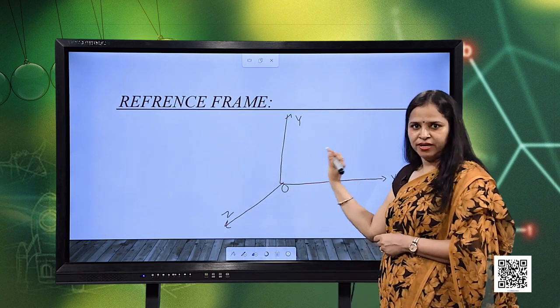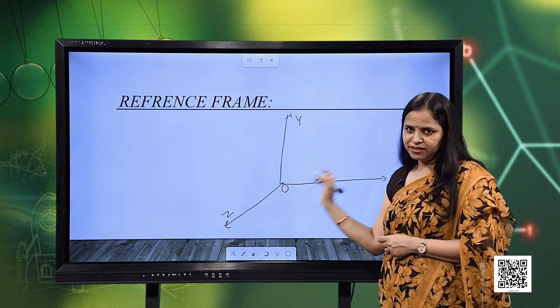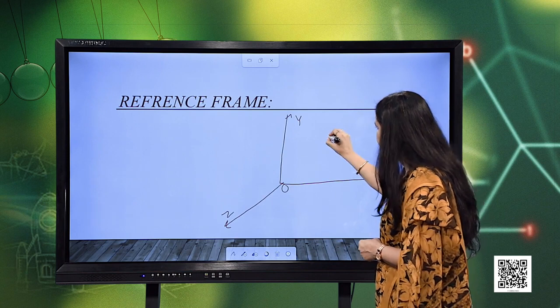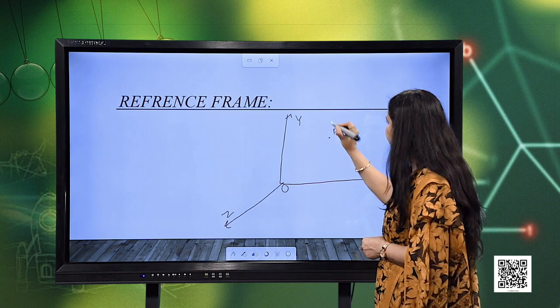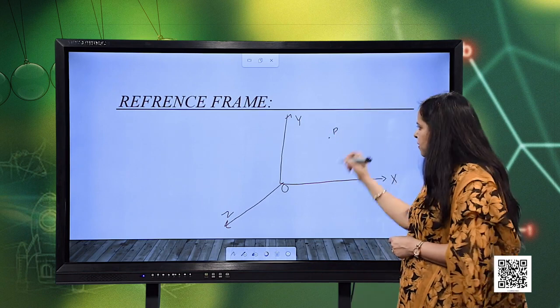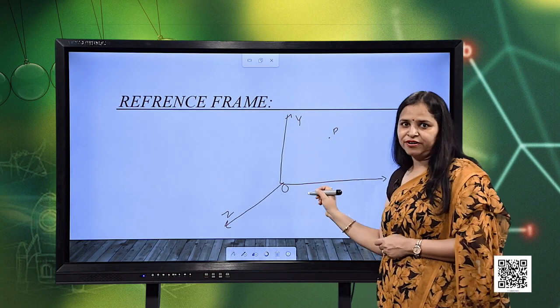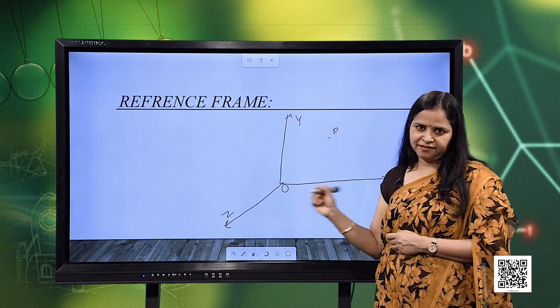These three axes are mutually perpendicular and intersecting at point O, which is termed the origin. Now, suppose a particle, represented by P, is at this location. The position of this particle can be described in this reference frame with the help of the x, y and z coordinates.